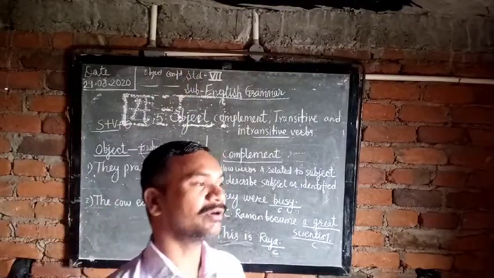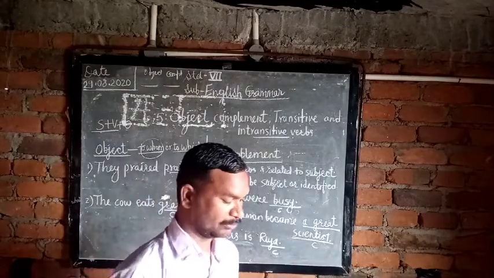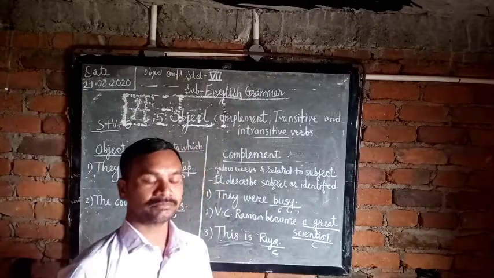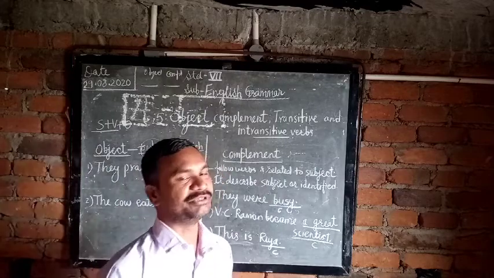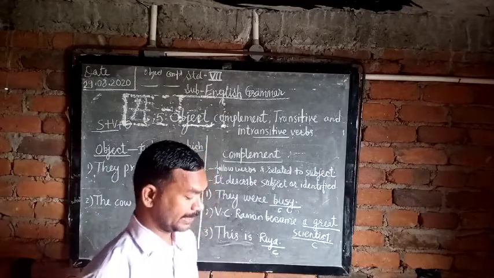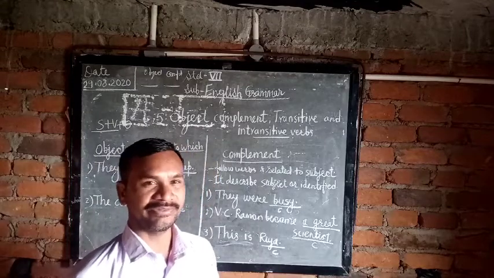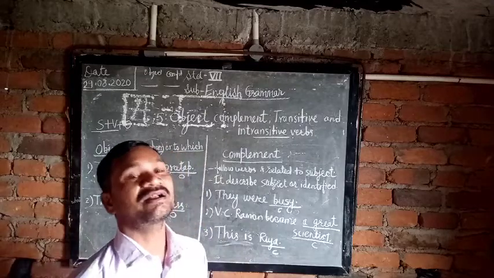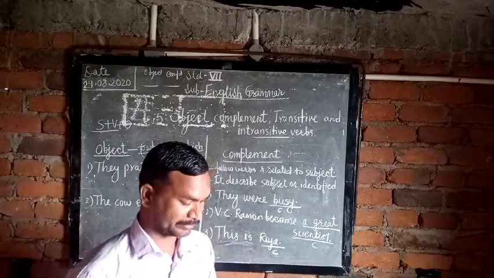Underline the words and identify the complements or objects. First: They cancel the match. Underline the match: object. Second: Divya has scored full marks. Divya has scored what? Full marks, complement. Underline full marks and write complement.